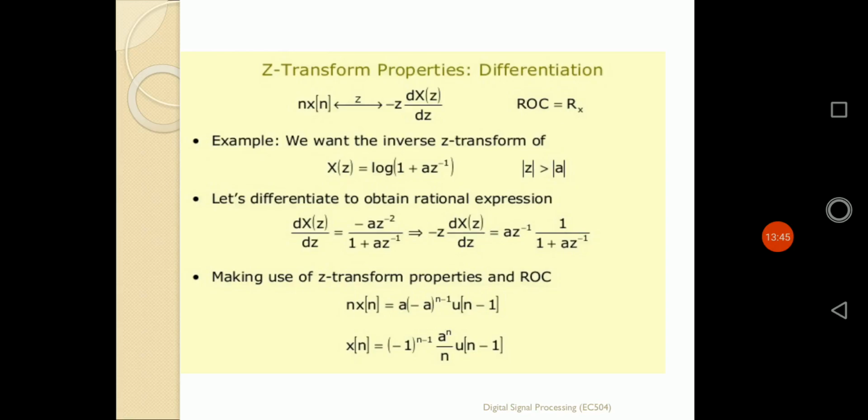Similarly, if we have the sequence u of n, that is the step function, its z transformation is defined by 1 by 1 minus z inverse. Now if I want to find the z transformation of n into u of n, it is defined by minus z times d by dz of 1 by 1 minus z inverse. In that way it is obtained by the differentiation property.